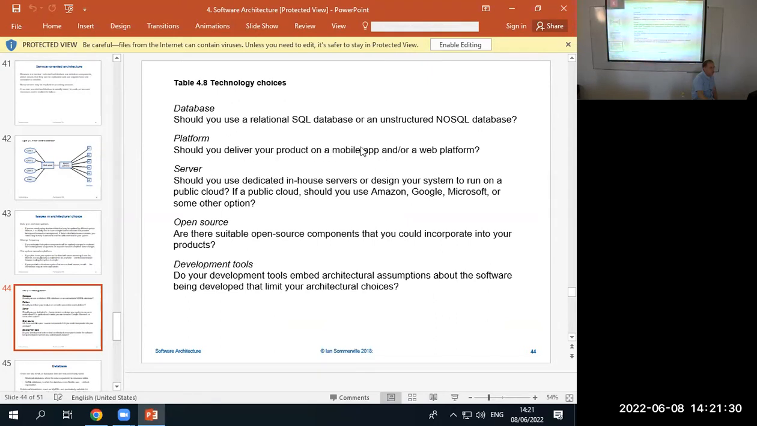Platform: should you deliver your product on a mobile or web platform? Nowadays we do both, right? Mobile app or a web platform. Usually you have both. What's the difference between a mobile app and a web platform? One is on your phone and one... Both are on your phone. You can go to the web page on your phone. That's a good point. It's formatted differently. It looks a lot better on the phone. Yeah, but what is the technical difference?